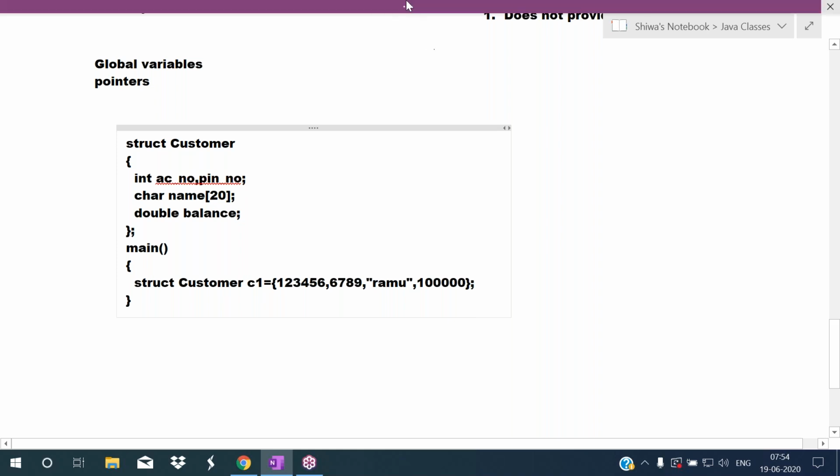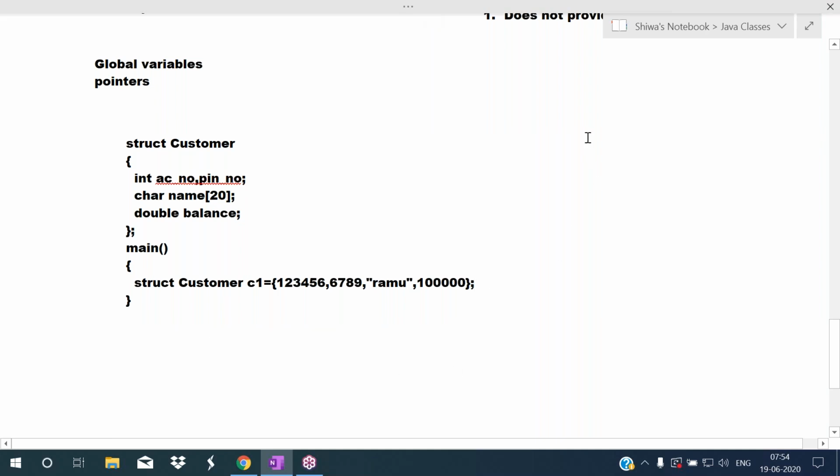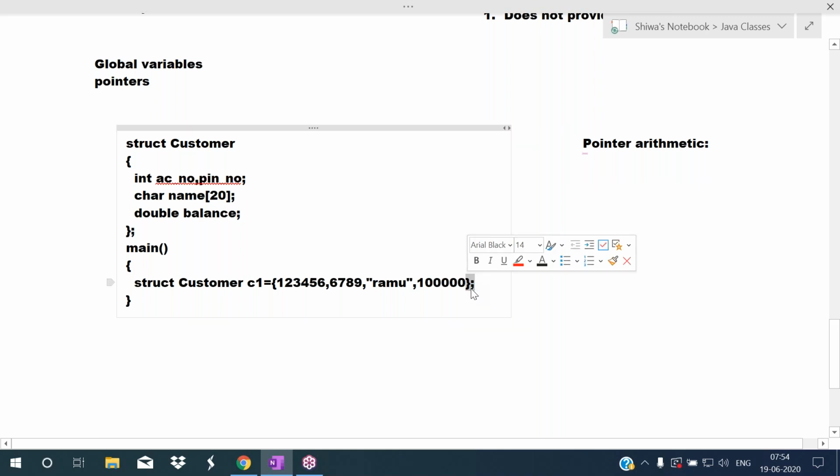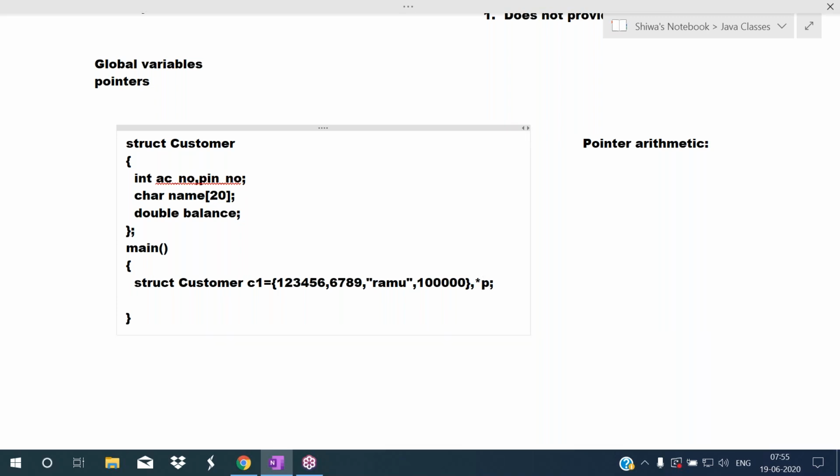Now, due to the pointers concept, the pointer arithmetic concept is there. Listen carefully here. So what is a pointer? A pointer is a variable that holds the address of a variable of the same data type. Here I'm declaring a pointer variable p of struct customer type. In the pointer variable p, I am holding the address of C1, the address of customer 1.